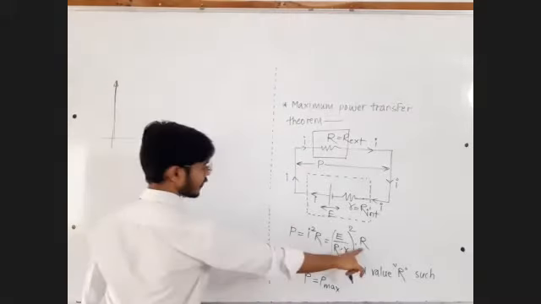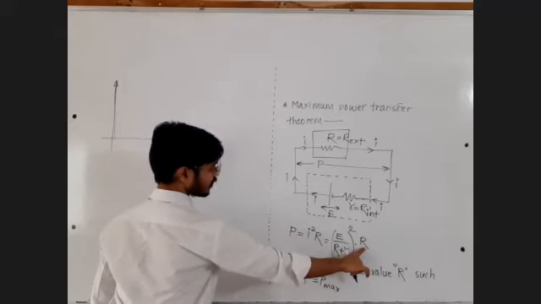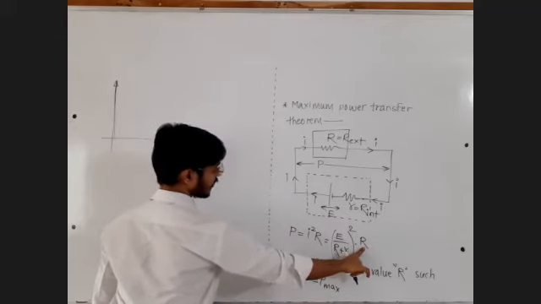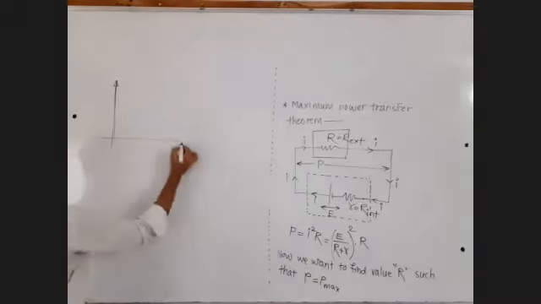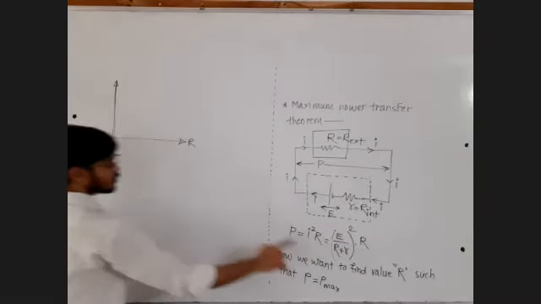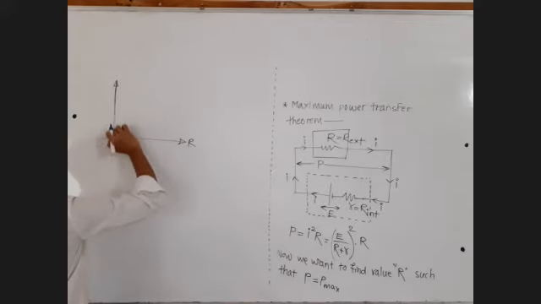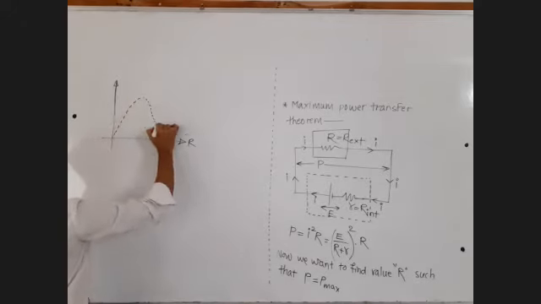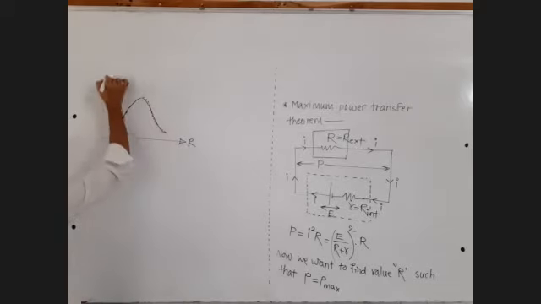You can put the values of R as 0, then equal to small r, then 2 times small r, 3 times small r, 4 times small r, 5 times small r. If you put the values of capital R in terms of small r and find out the power, the kind of graph you will get will be this one. This is the power and this is the value of R.